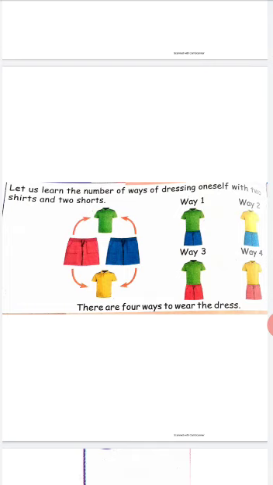Third way is green shirt and red shirt, and fourth way is yellow shirt and red shirt. These are called ways. How many ways? Four ways. You have to make four ways with these four items. I hope all are clear about that. There are four ways to wear the dress.